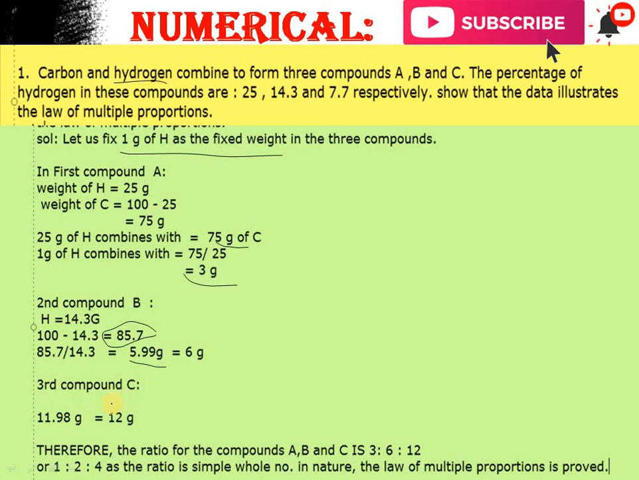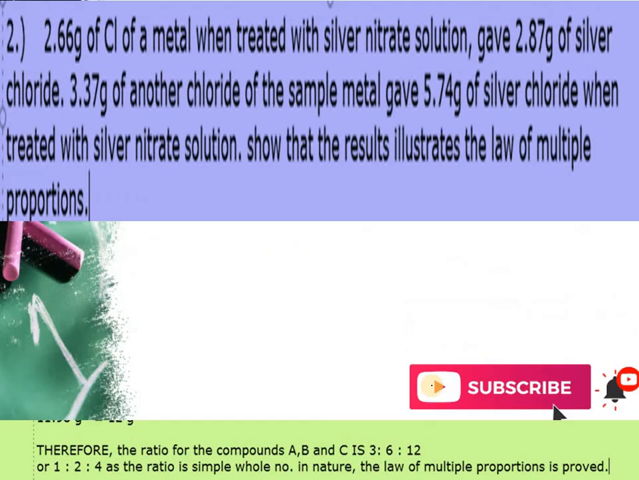So in the third compound C, we have 7.7 hydrogen and the leftover will be carbon, and after dividing we get 11.9998 and we round off to 12 grams. So we can say that for compounds A, B and C we get 3, 6 and 12. So this is a multiple of 3. We get 1, 2 or 4. So all the things are whole numbers. So this law is proved here.